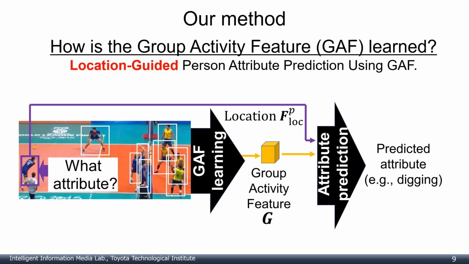This figure shows one example of our learning strategy. Our group activity feature is learned to predict the attribute of the person enclosed by the purple rectangle. For predicting the attribute of the person, we employ the person's location as a condition. So through the person attribute prediction, the group activity feature is learned to represent the context of the scene.